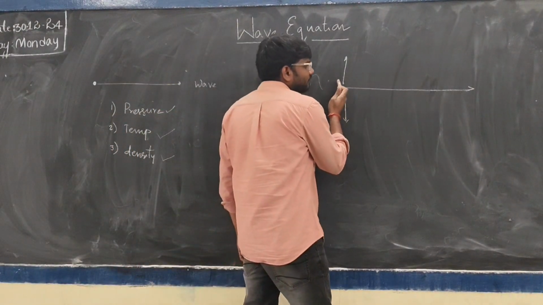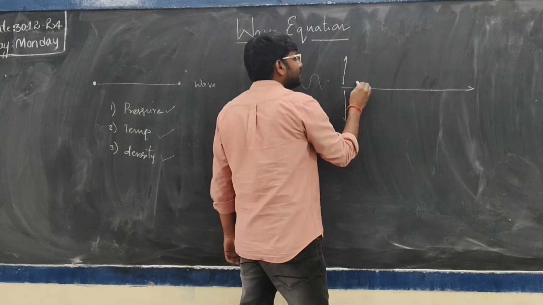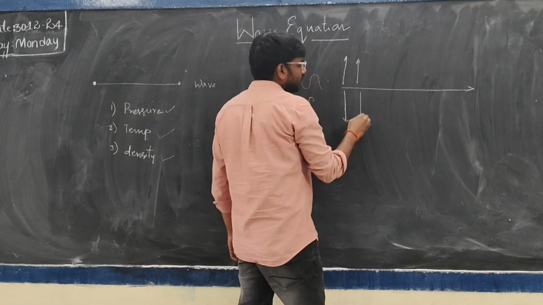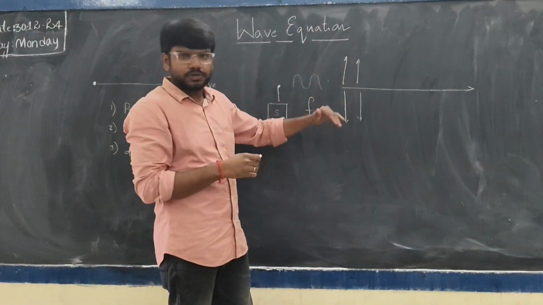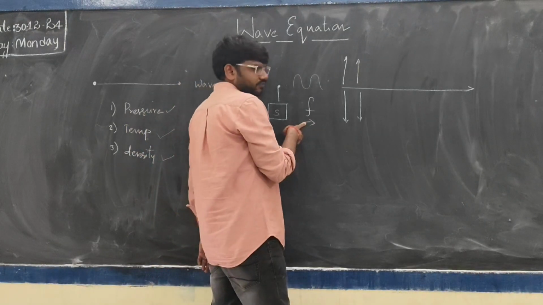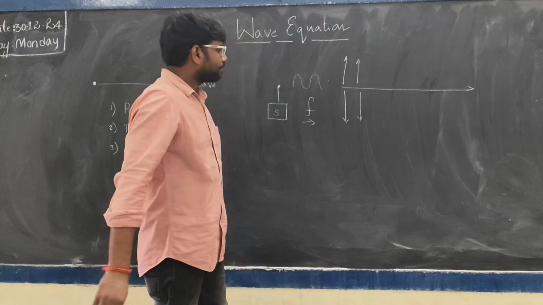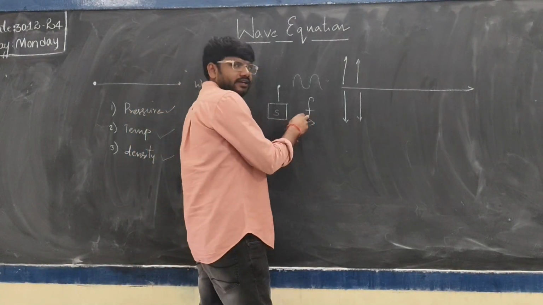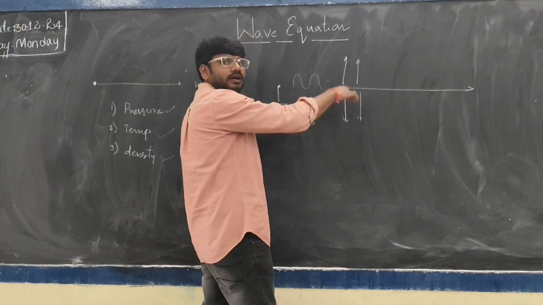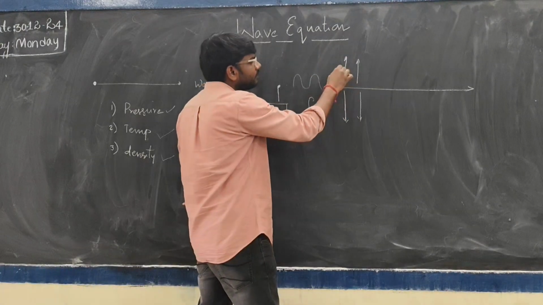Whenever the wave progresses from one point to another, it will disturb all the particles and they will oscillate about their mean position with a frequency of f.